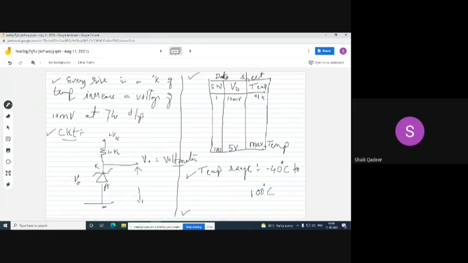After having the voltage, we can get the corresponding value of temperature from the manufacturer's data sheet. In that data sheet, we have two columns. In one column, the voltage value is mentioned, and in the other column, the corresponding temperature is mentioned. So with this, I will stop today's class.